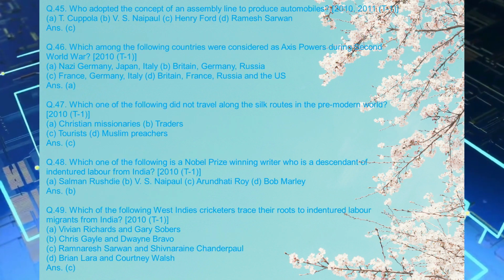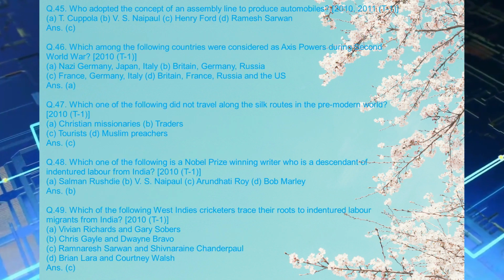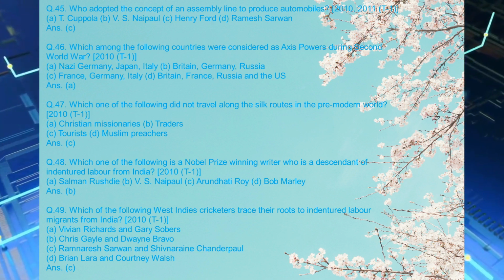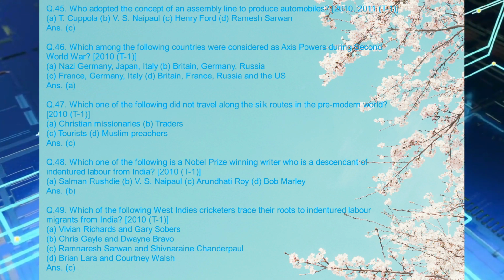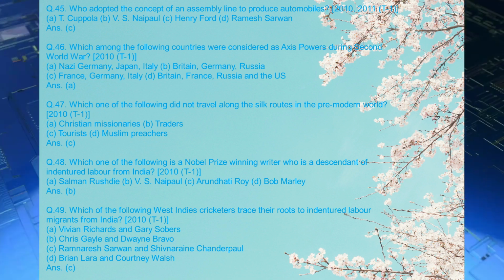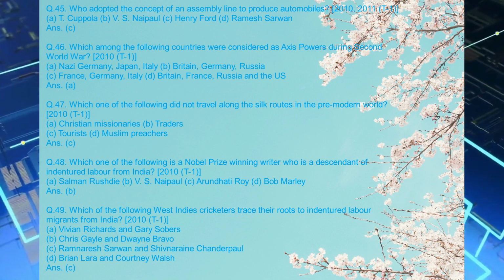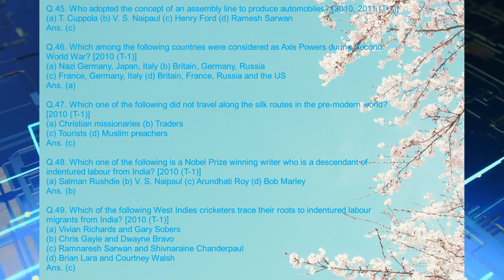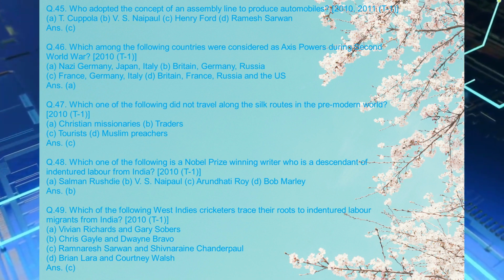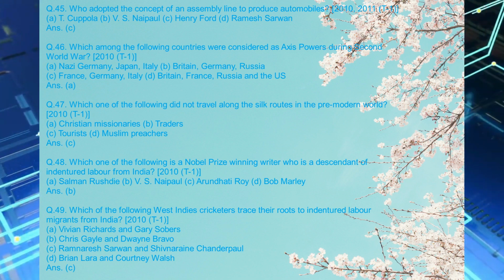Q.45. Who adopted the concept of an assembly line to produce automobiles? 2010, T1. A. Coppola. B. V. S. Naipaul. C. Henry Ford. D. Ramesh. Ans. C.